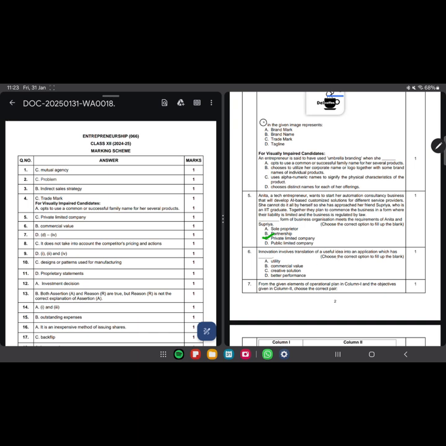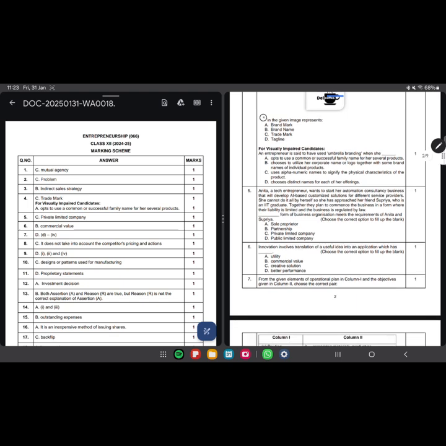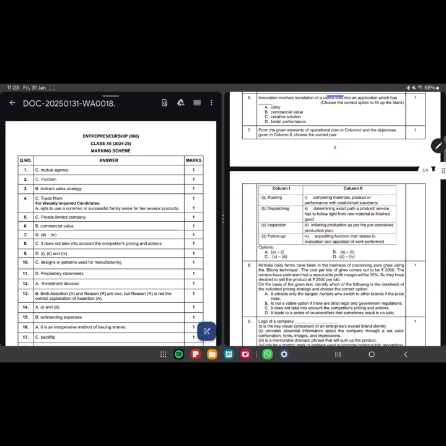Innovation involves translation of a useful idea into an application which has commercial value. We move ahead. Here we need to choose the correct pair. So the correct pair here is follow up, the expedient function that relates to evaluation and appraisal of work performed.